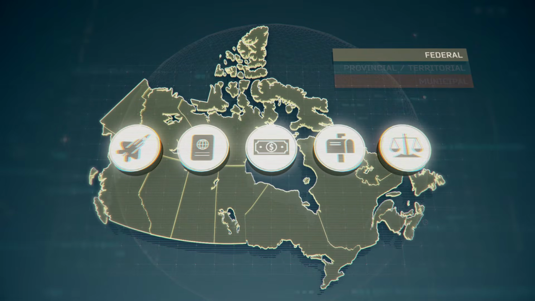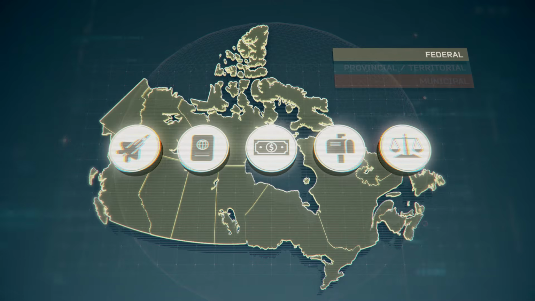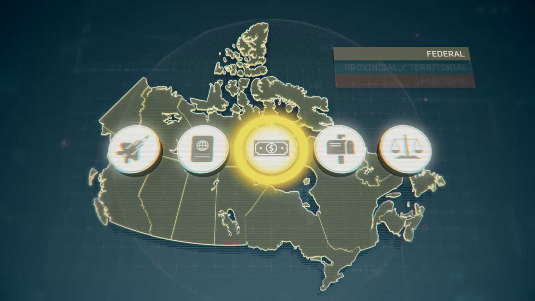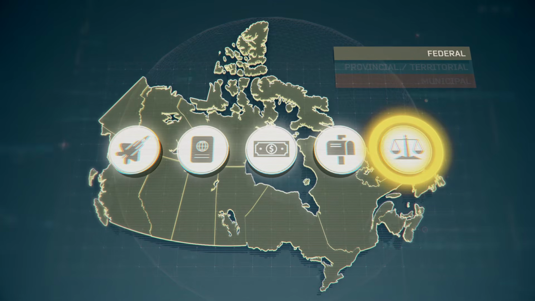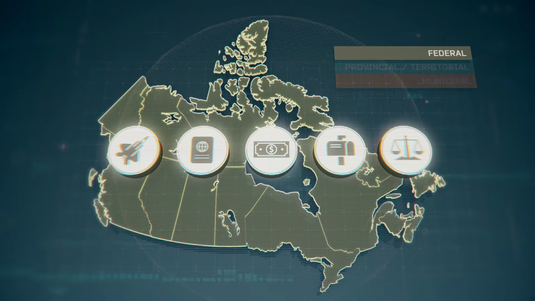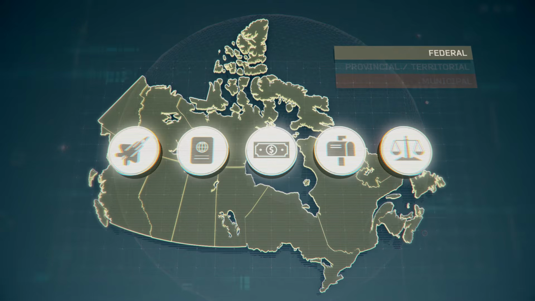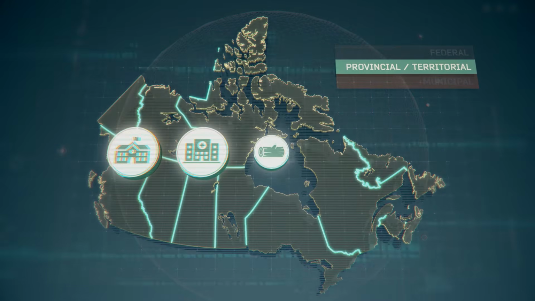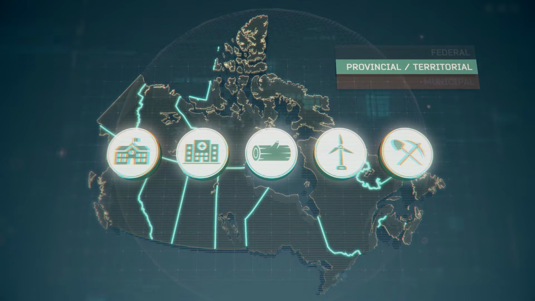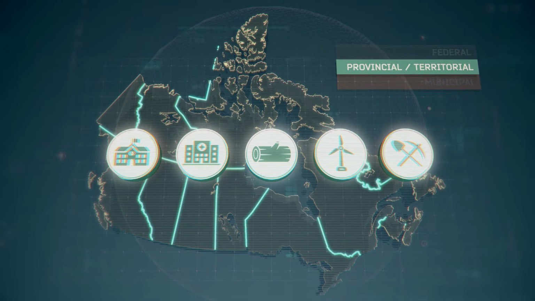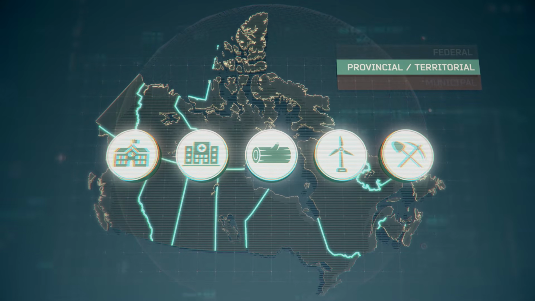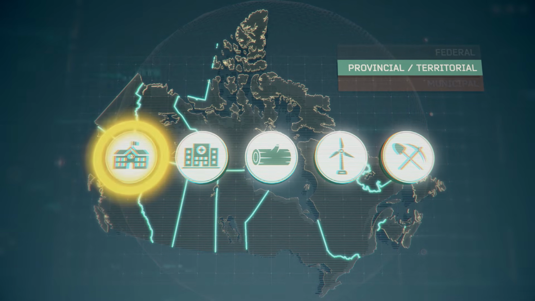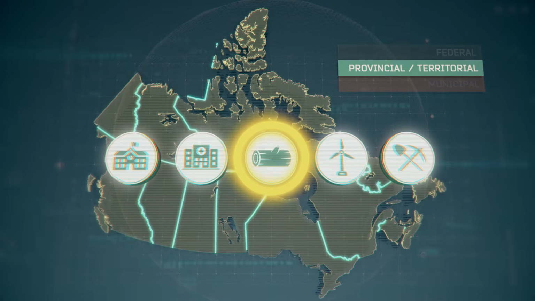The federal government is responsible for areas that impact all Canadians. For example, national defense, citizenship, currency, postal service, and criminal law, to name a few. The federal government is also responsible for ensuring consistency across the country in the areas under its jurisdiction. The provincial or territorial level of government has authority over areas where there can be regional differences due to geographic, social, or economic factors. Some examples of these areas include education, healthcare, and natural resources.